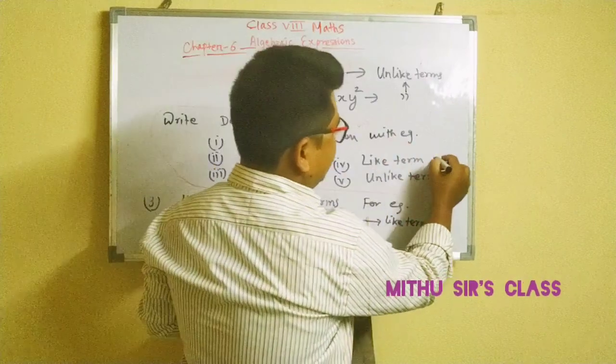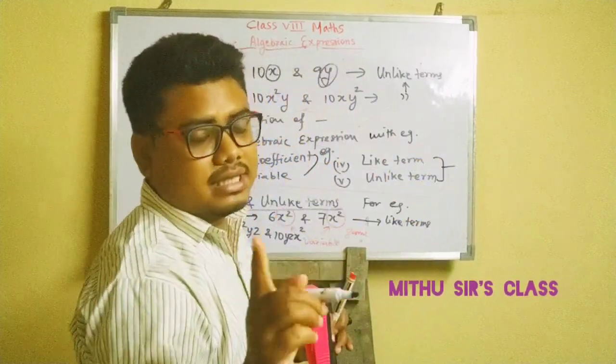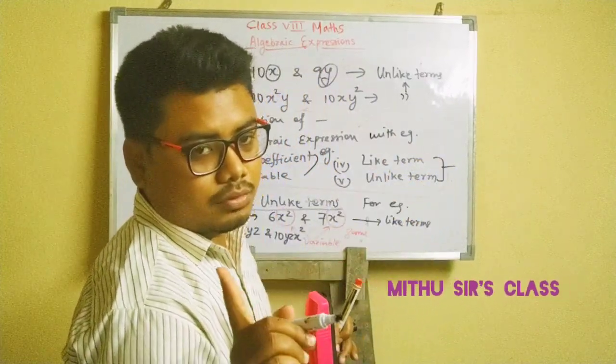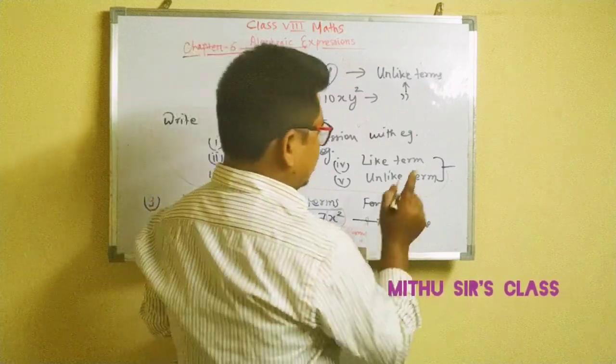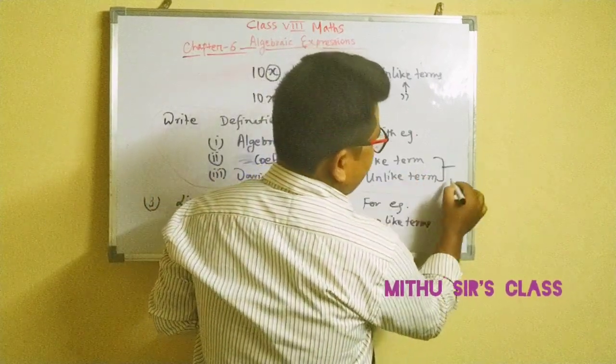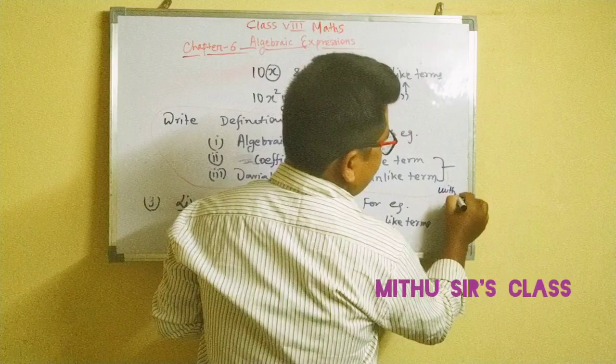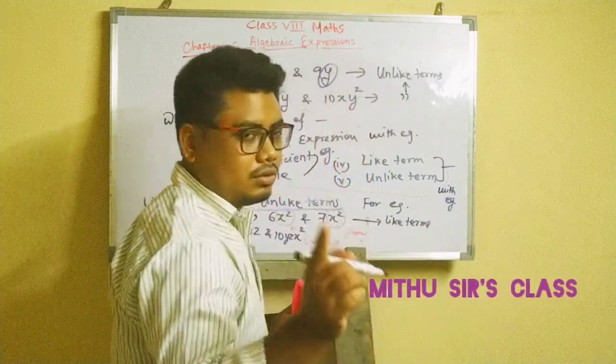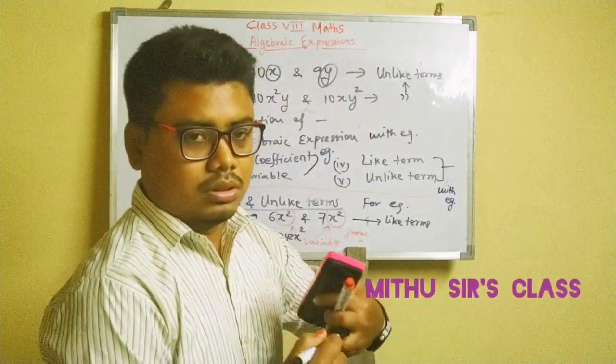Again, for like term and unlike term, write the definition. All these things are in your book, so from the book, just copy it. Try to understand also. So like term and unlike term with example. If you do not write an example, I will not give you marks. Understood? Okay.